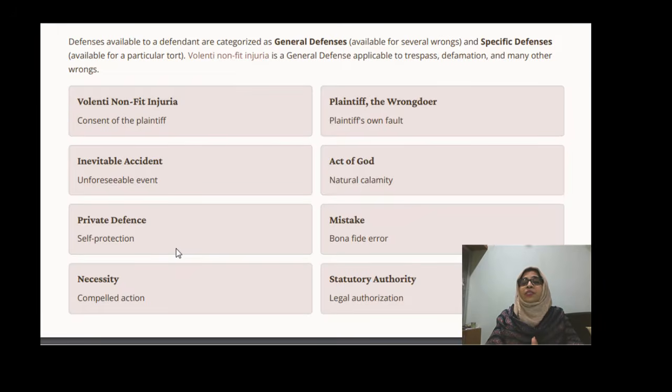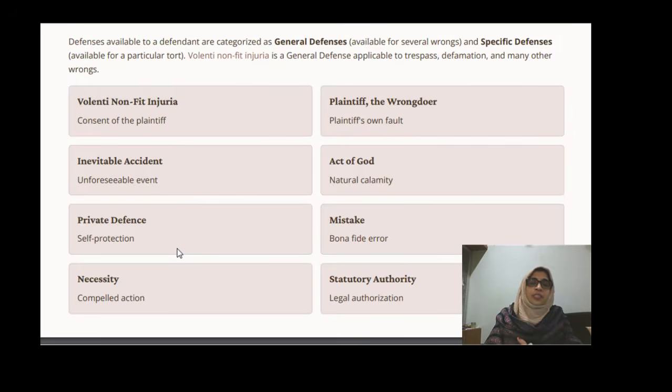Now another defense is mistake. Mistake in the sense that it should be a bona fide error. Even after discussion of various things, if any error happened, it should be bona fide. Mistake of fact is excusable, but mistake of law is not excusable. That one we have studied already in criminal law. So it should be a bona fide error, and then it is one of the good defenses in the law of tort.